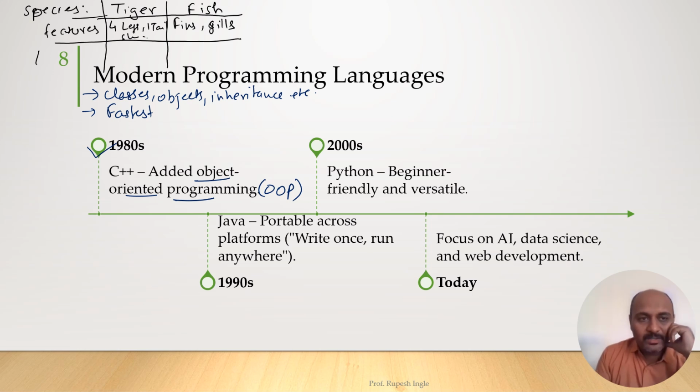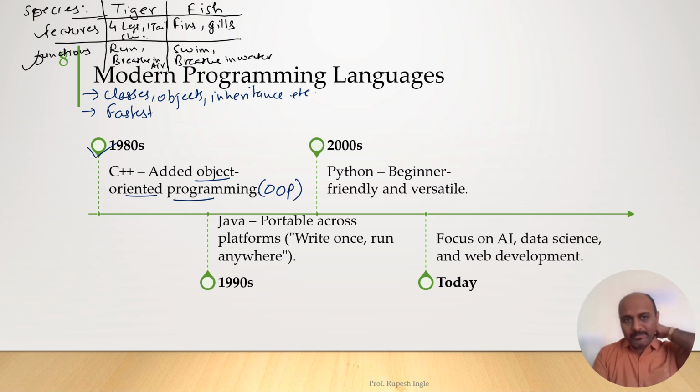What are the functions that they can do, or the ability to do? Tiger can run on land, it can breathe in air and so on. Similarly for fish, it can swim, it can breathe in water. These are features and functions. Features means what?